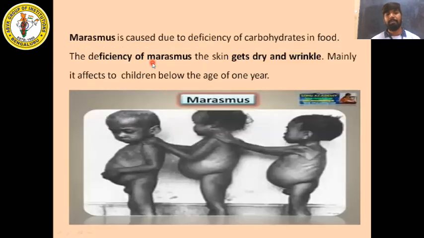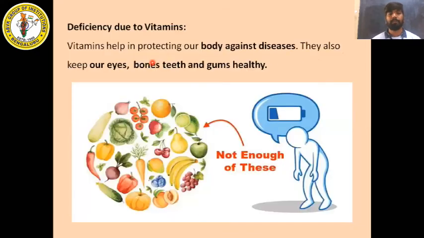Next we have marasmus. Marasmus is also caused due to deficiency of carbohydrates in food. The skin gets dry and wrinkled. Mainly it affects children below the age of 1 year. So what is the symptom? The skin gets dry and wrinkled, and this disease can be seen in children whose age is below 1 year.